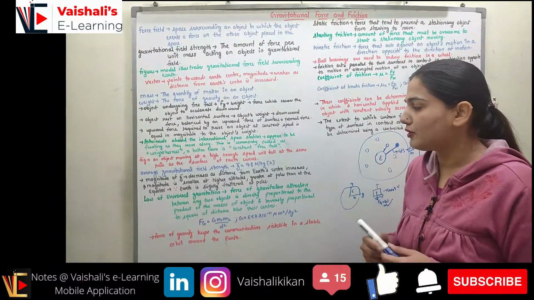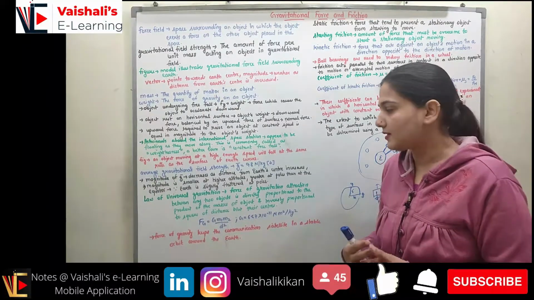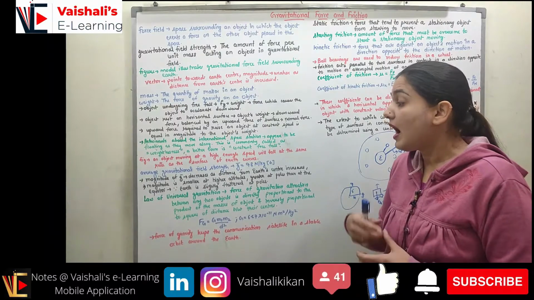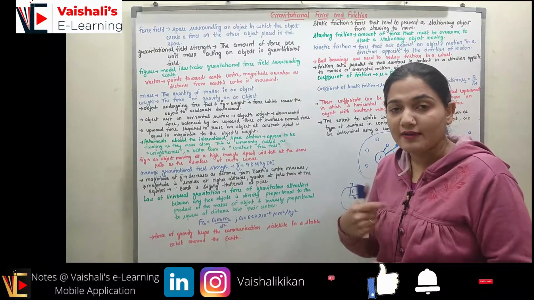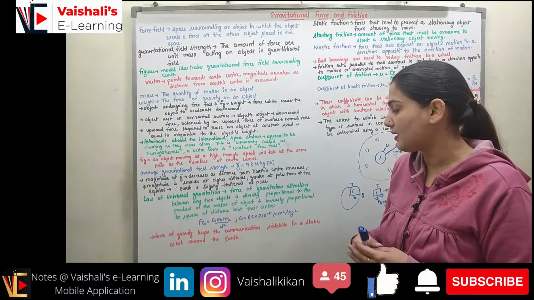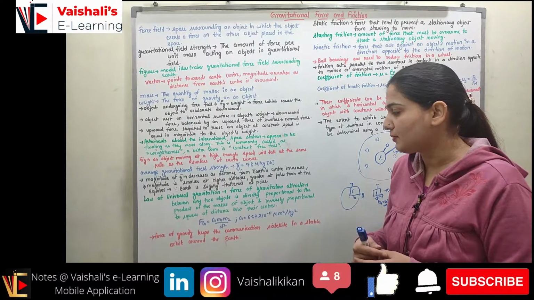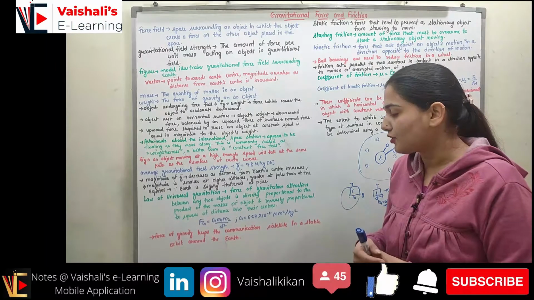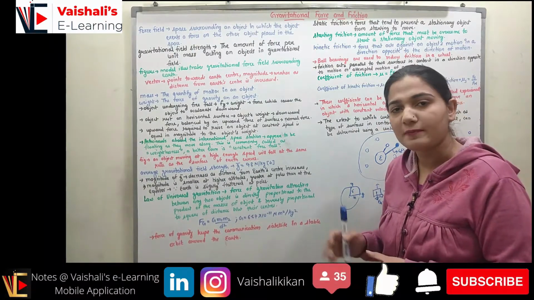Now coming to the law of universal gravitation, I will talk about it in the practice session as well, because we are going to talk about various numericals based upon it. The law of universal gravitation states that the force of gravitational attraction is always there; there will never be a gravitational force of repulsion. The force of gravitational attraction between any two objects is directly proportional to the product of the masses of the objects, and inversely proportional to the square of the distance between their centers. So Fg can be represented as G m1 m2 upon d squared, where capital G is the constant of universal gravitation, which is 6.67 into 10 raised to power minus 11 Newton meter square per kg square.